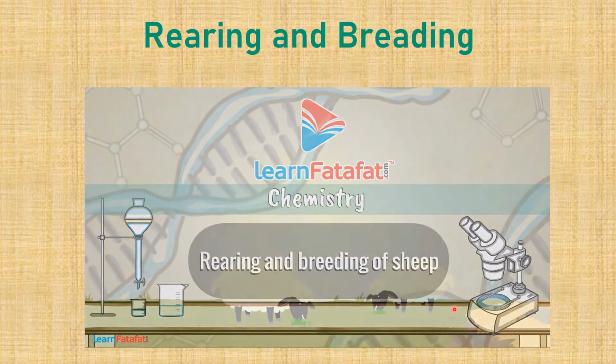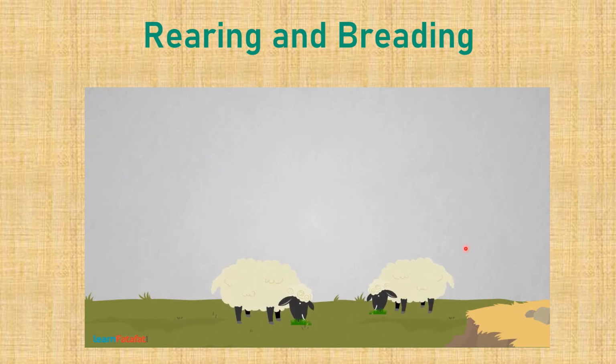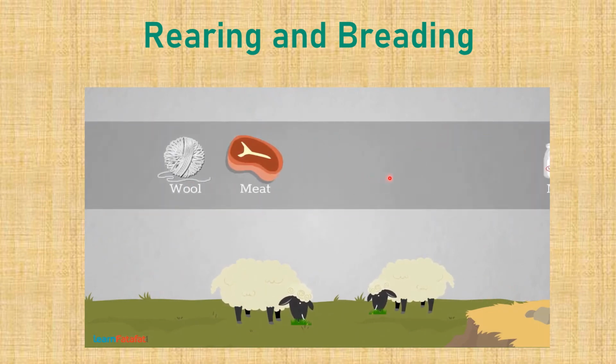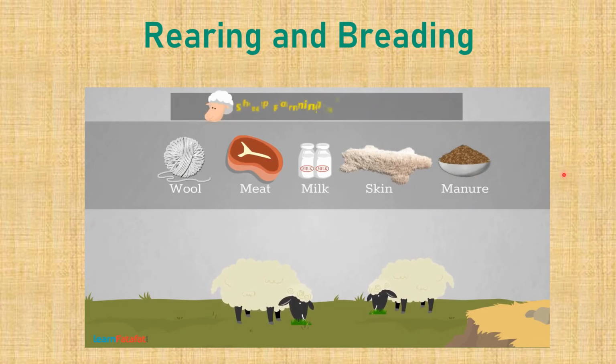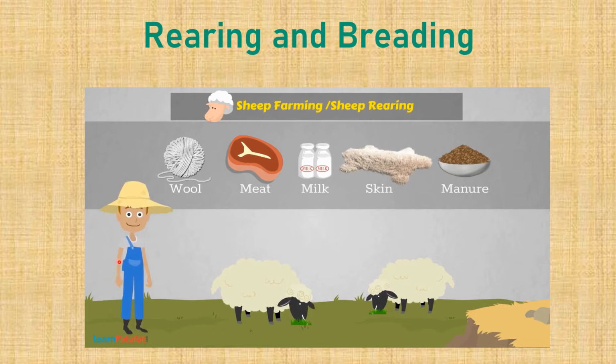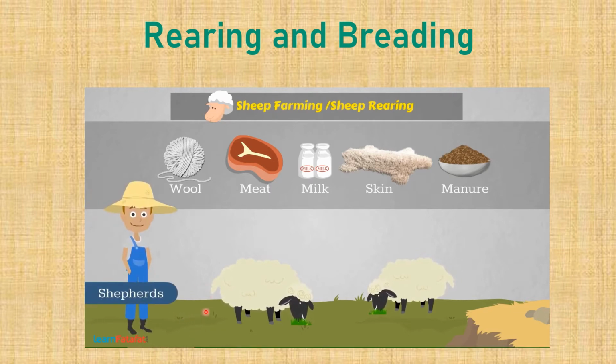Raising of sheep for obtaining wool, meat, milk, skins and manure is called sheep farming or sheep rearing. People who rear sheep are called shepherds. Sheep have cover of hairs on its body. It is called fleece or fur. We obtain wool from fleece of the sheep.